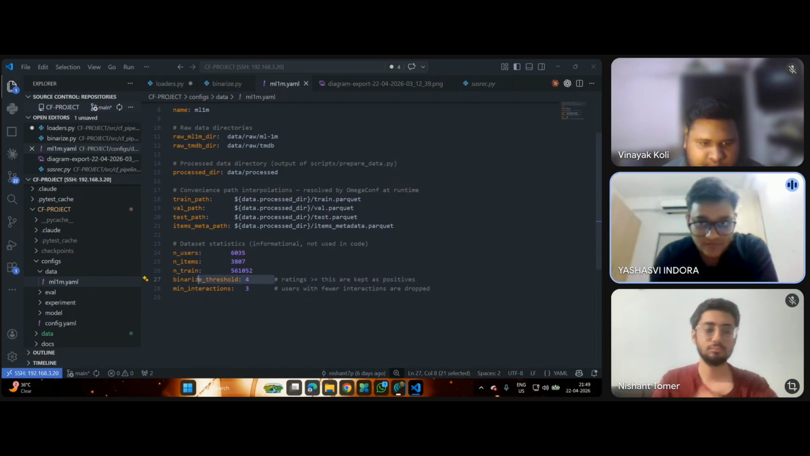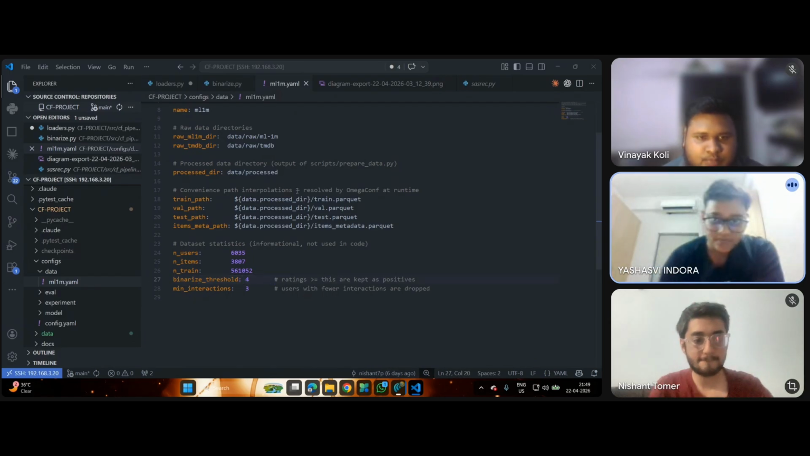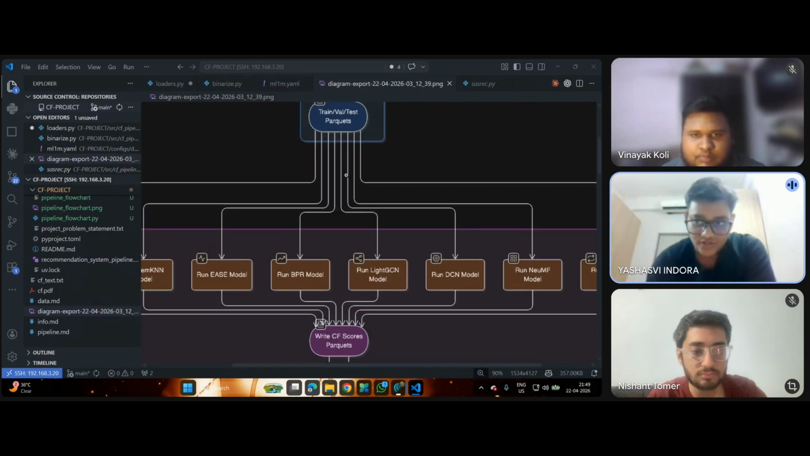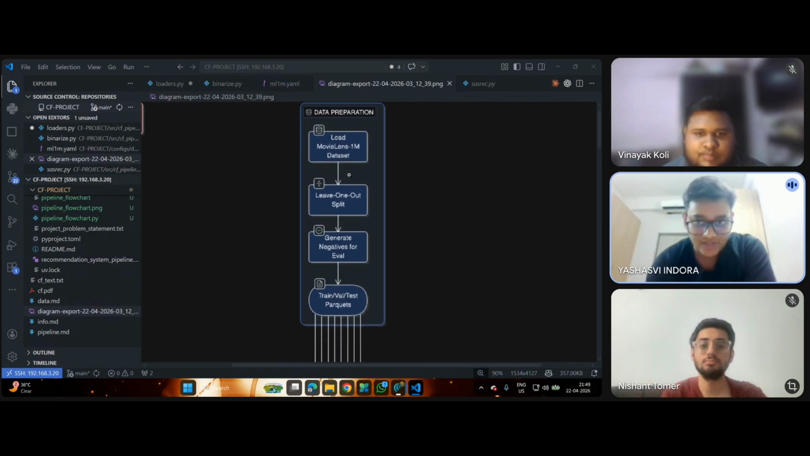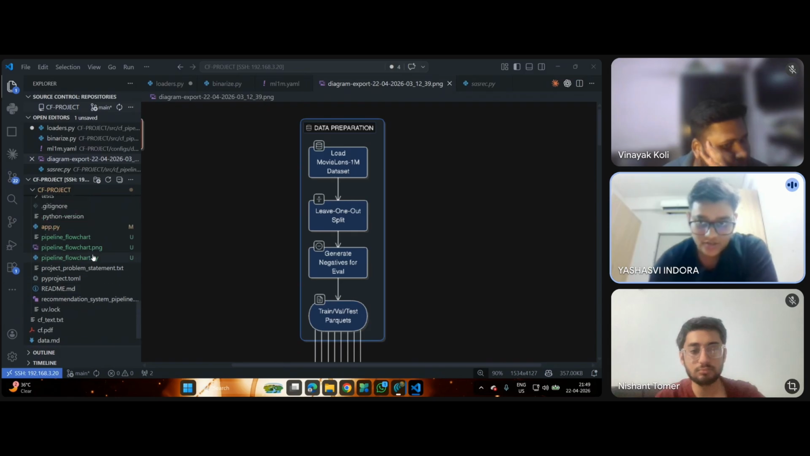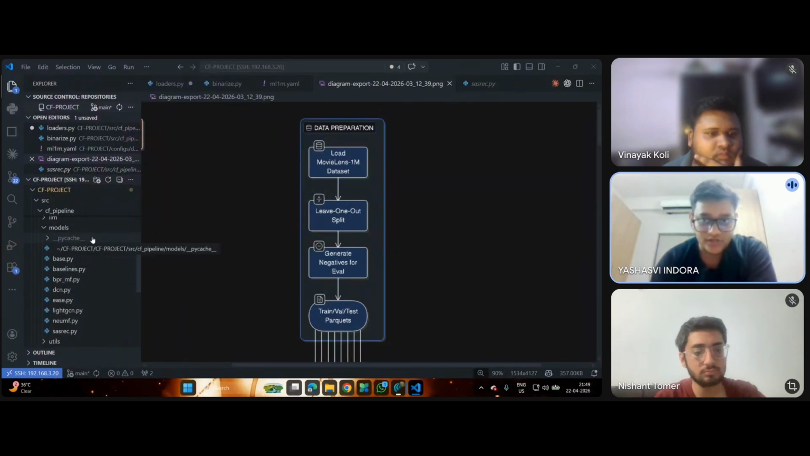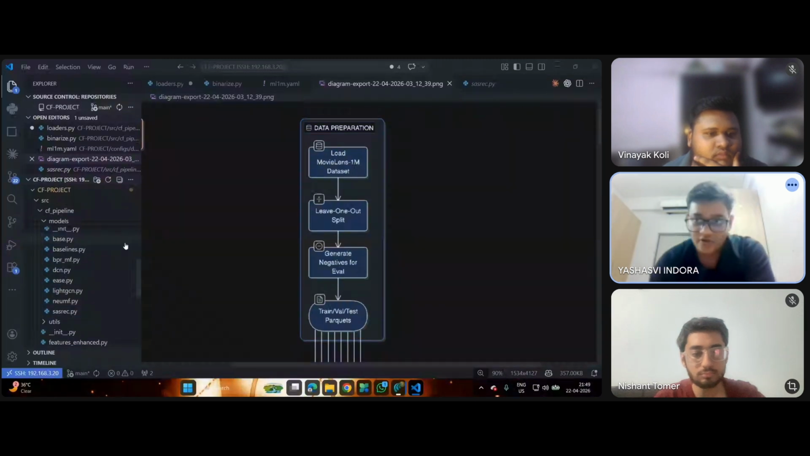Now the next step is the train, validation, test split. We split using leave-one-out, in which for each user the interactions are sorted by timestamp. The last interaction goes to test, the second to last to validation, and everything before to training. This mimics predicting what a user watches next based on their past.